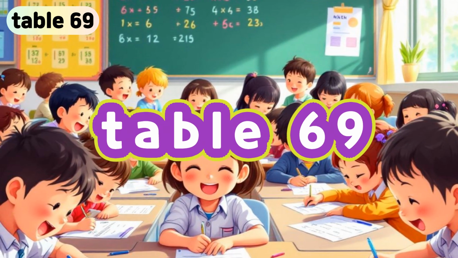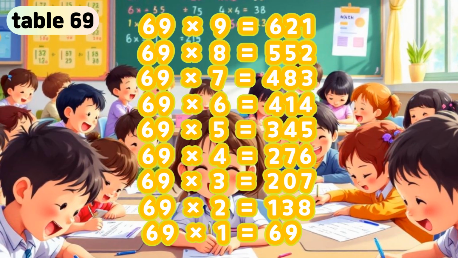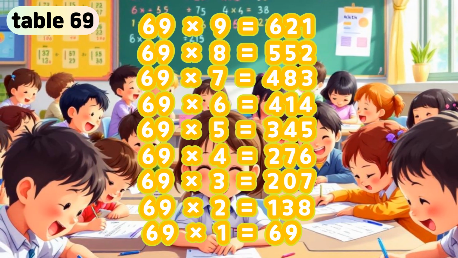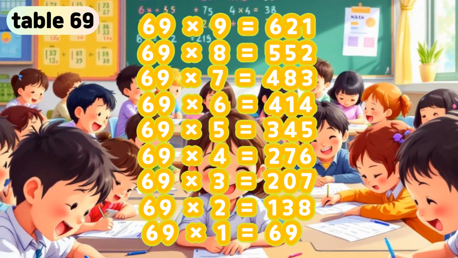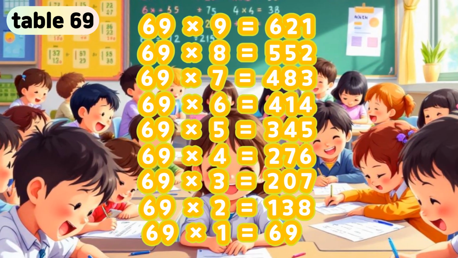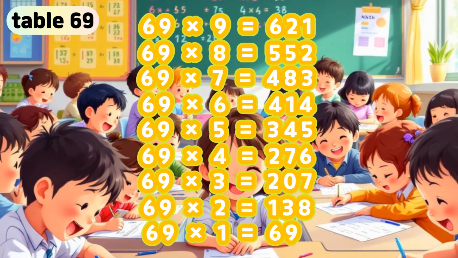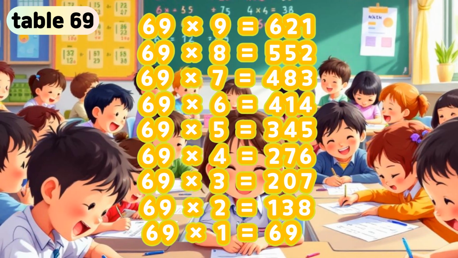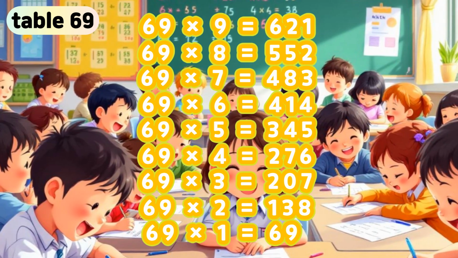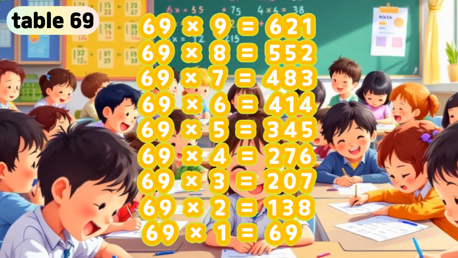Table 69. 69 times 9 is 621. 69 times 8 is 552. 69 times 7 is 483. 69 times 6 is 414. 69 times 5 is 345. 69 times 4 is 276. 69 times 3 is 207. 69 times 2 is 138. 69 times 1 is 69.